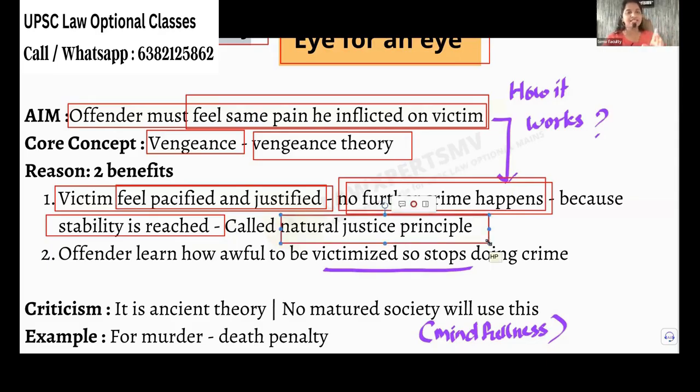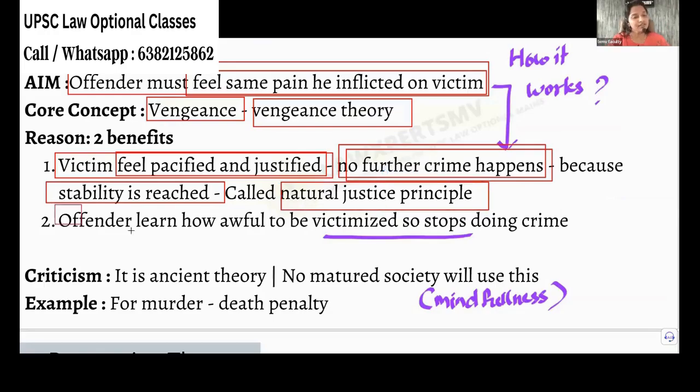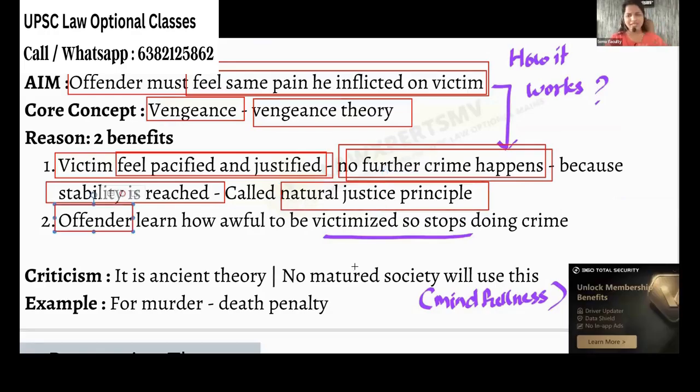That was one benefit. See, I did not give all these benefits. These benefits were given by the thinkers. That's what we are going to write. But if you are differing, you can write your own reasoning also. Now, the offender will know. Only when we experience the pain, we will know the real problem of it. Whoever may tell their story is different. We can listen to a lot of people's stories and say, don't worry, it will all go. But the person who's in that situation only will know the veracity of the problem.